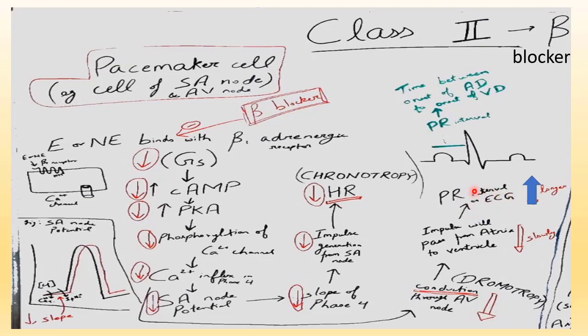And what is the PR interval? It is the time between onset of atrial depolarization to onset of ventricular depolarization. From here till here, it is the PR interval. So, beta blocker is decreasing the conduction. So, beta blocker has negative dromotropic action on pacemaker cell. How beta blocker is having negative chronotropy and negative dromotropy can be explained with the help of this diagram.